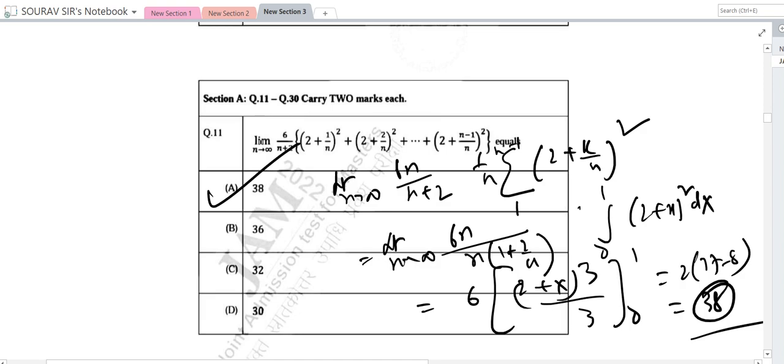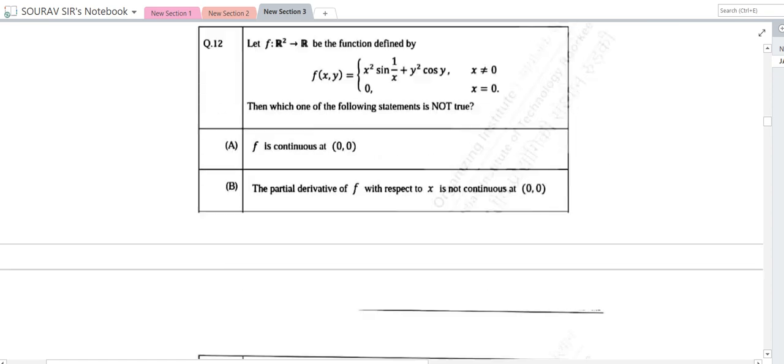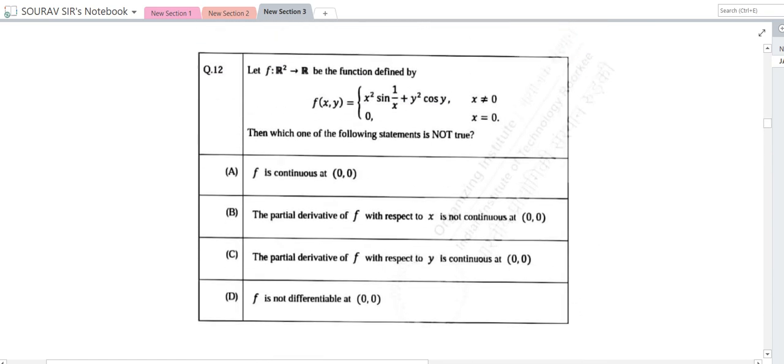Now let's go to 12. F from R square to R is a function defined by f of x, y. Which of the following statements is not true? So if it is continuous with partial derivatives, it is not differentiable. For this we can do it directly, so let's take the continuity and differentiability.